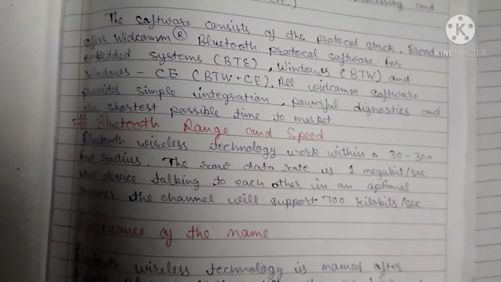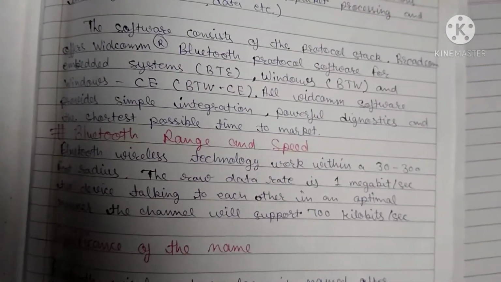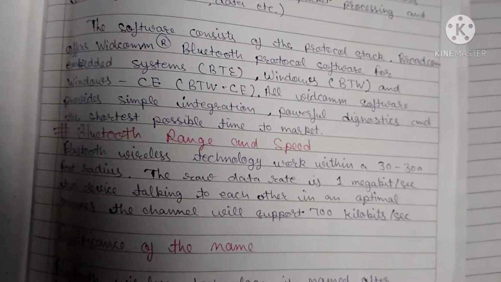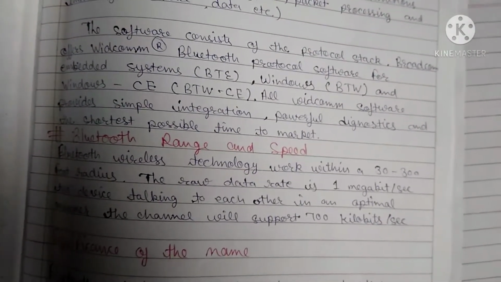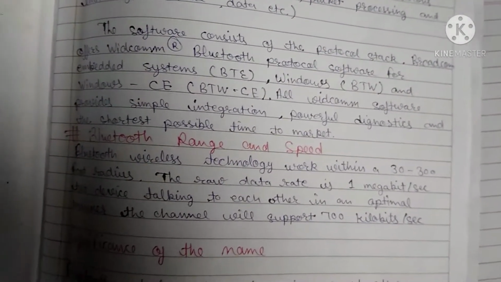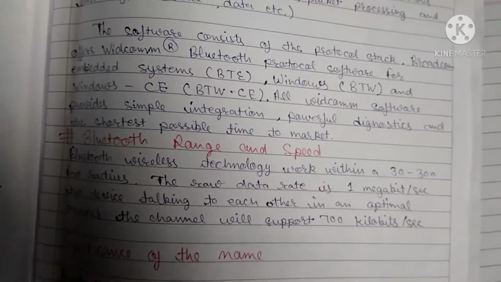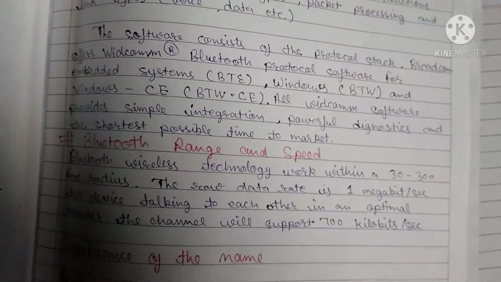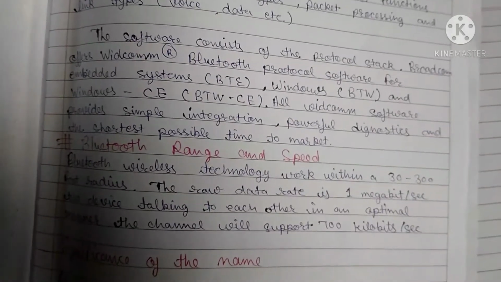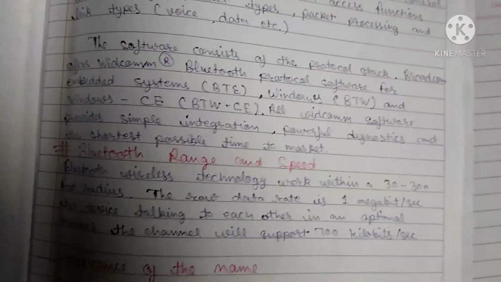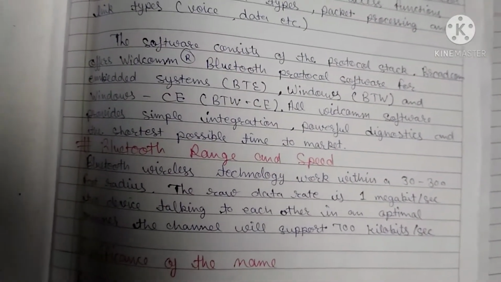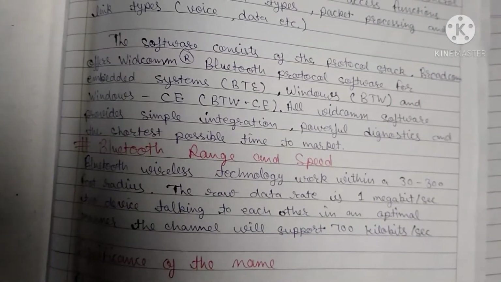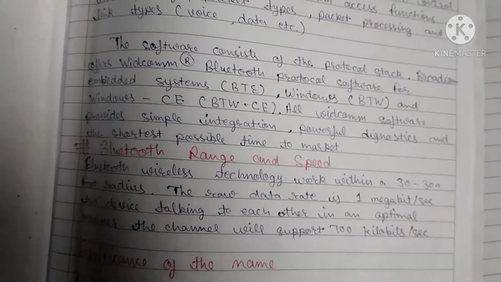Bluetooth range and speed. Bluetooth wireless technology works within a 30 to 300 feet radius. The raw data rate is 1 megabit per second. When devices are talking to each other in an optimal manner, the channel will support 700 kilobits per second.